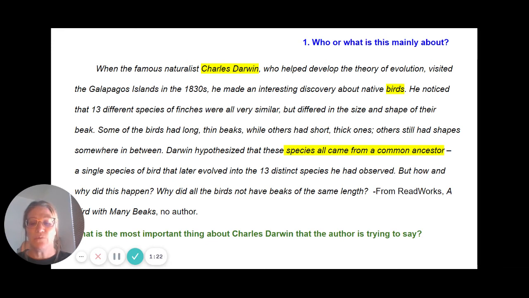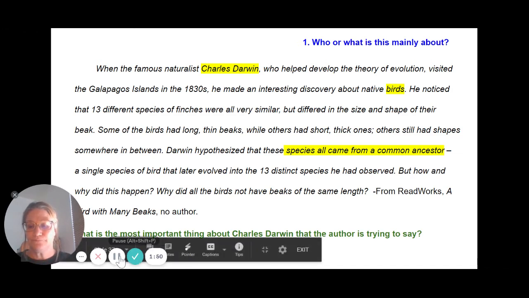Okay, and this is from ReadWorks. So the questions you want to ask yourself are the same we've been working on. Okay, question 1, who or what is this mainly about? And you might think about Charles Darwin, you might think about the finches, bird beaks, those kinds of things. And then you want to think about, well, what is the most important thing about Charles Darwin that the author's trying to say, right? If he's the subject.